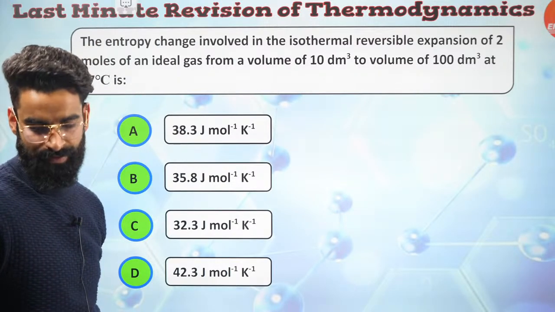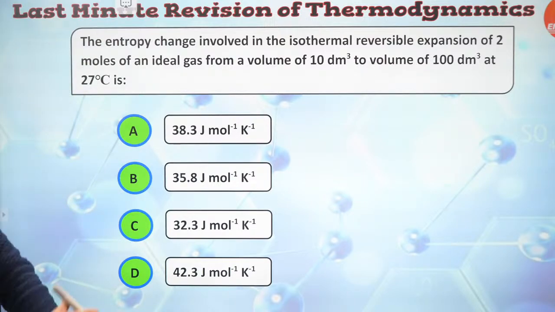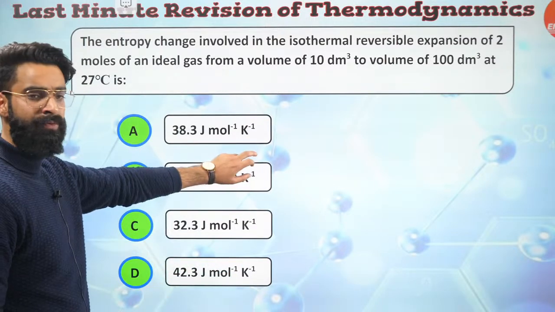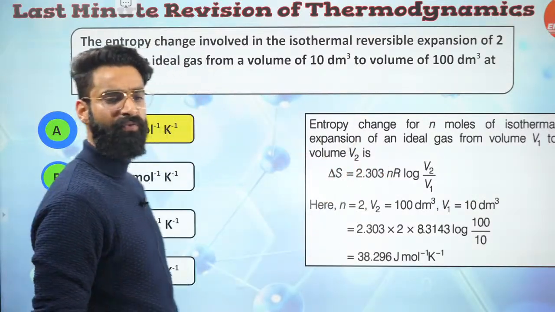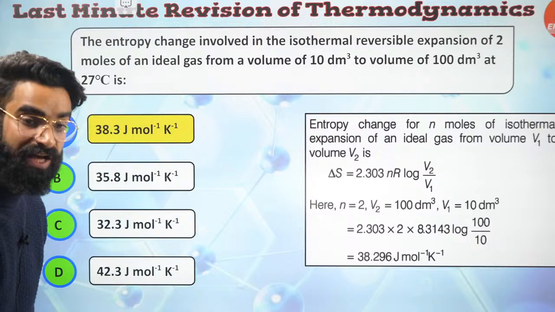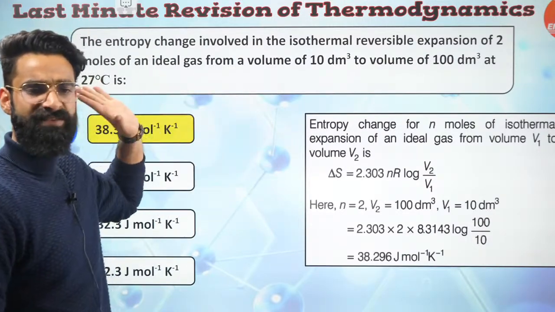Right? If you just remember the formula, you're done. Well, people, it's very simple. If you remember, delta S for the gas is going to be 2.303 nR log of V2 divided by V1 for the isothermal process. I hope you remember this formula, correct? Well, I'm given the initial volume as well as the final volume.